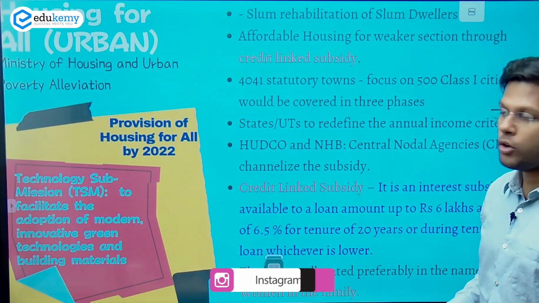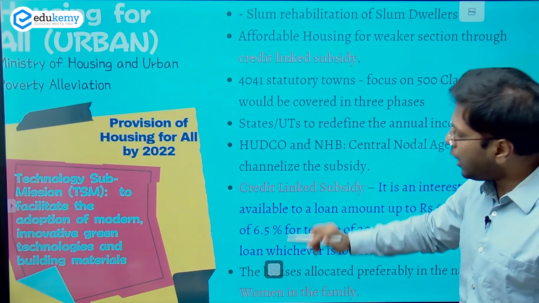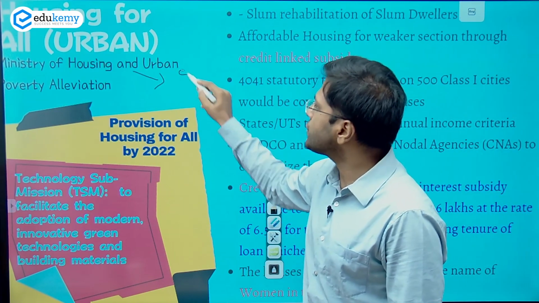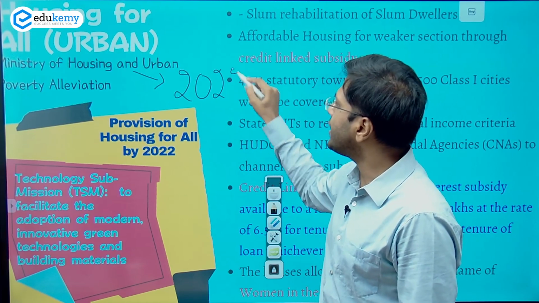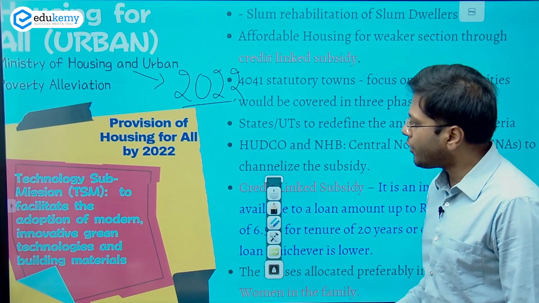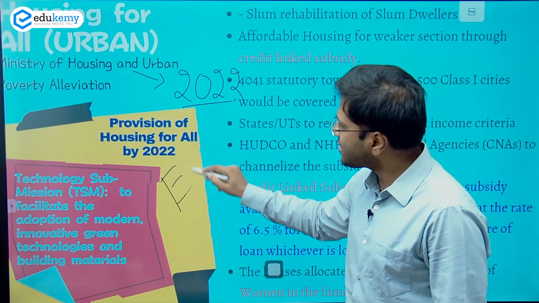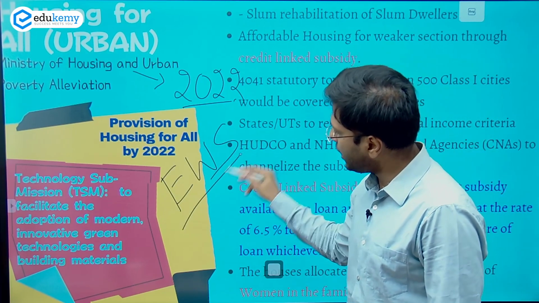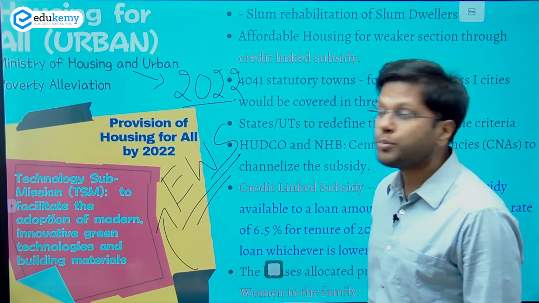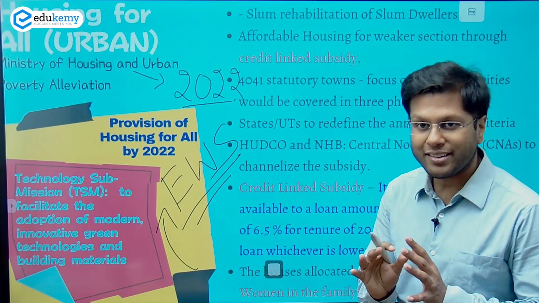The third scheme that we are going to talk about is the Housing for All scheme. Now, the main agenda of the Housing for All scheme was to have a house for everybody by the year 2022. Now, the government is ensuring that this scheme is provided to the EWS, economically weaker sections. Now, this is the catch. People would think that economically weaker sections are those below the poverty line, but it is not necessary.